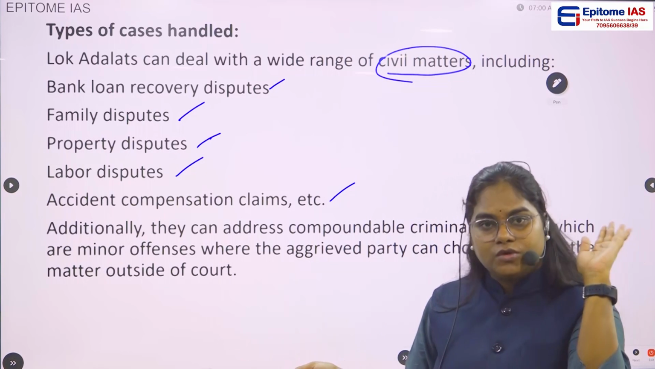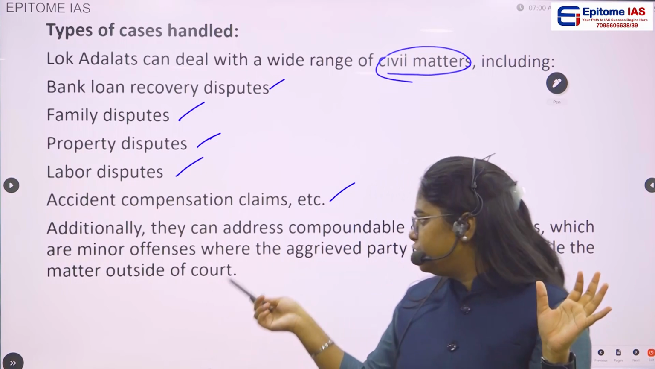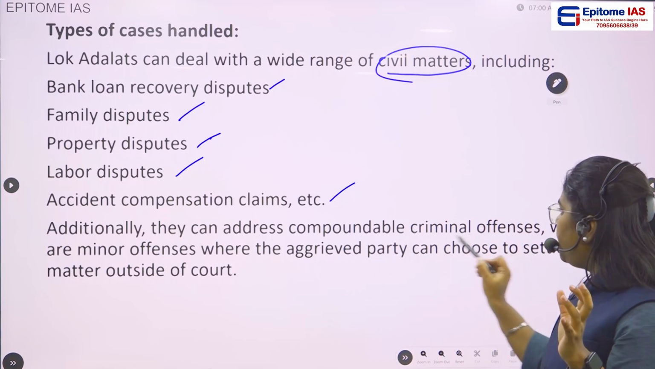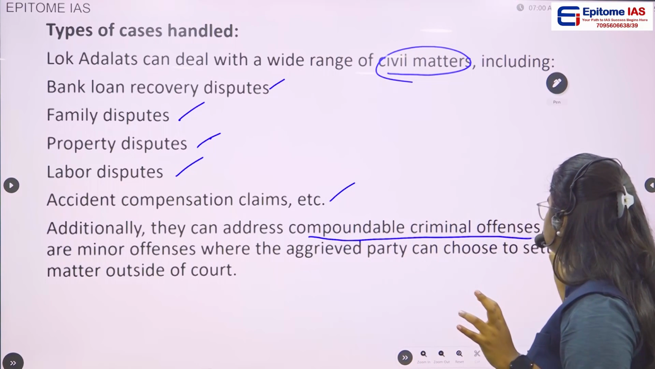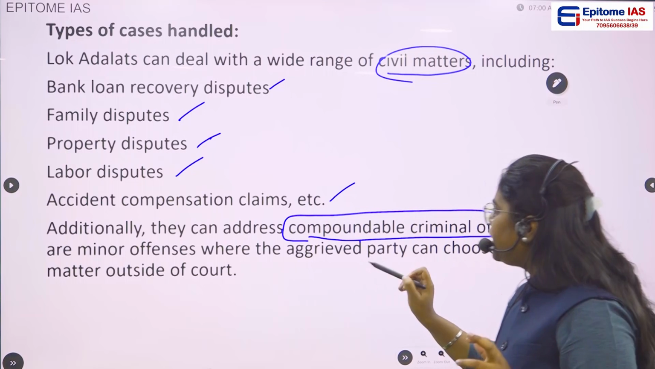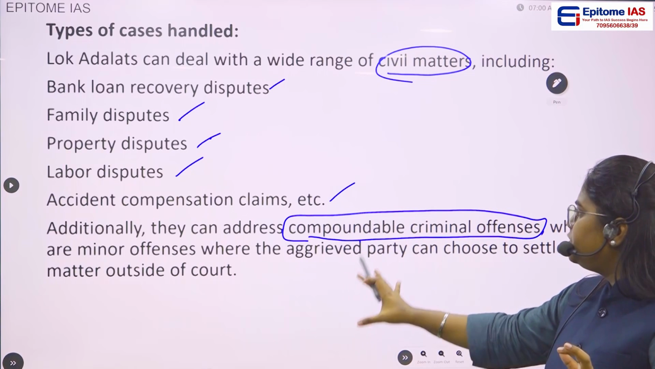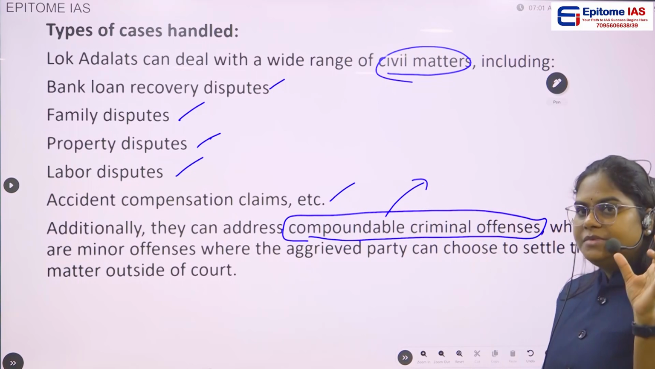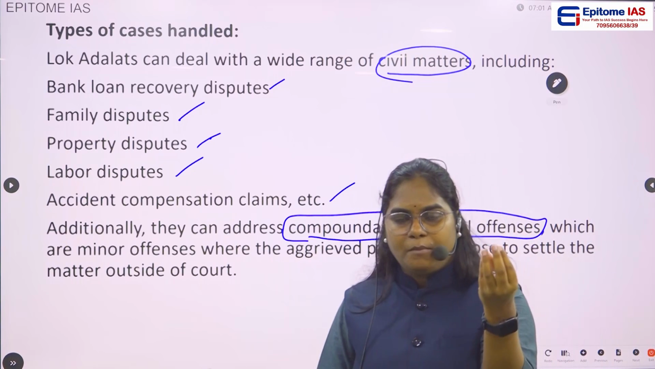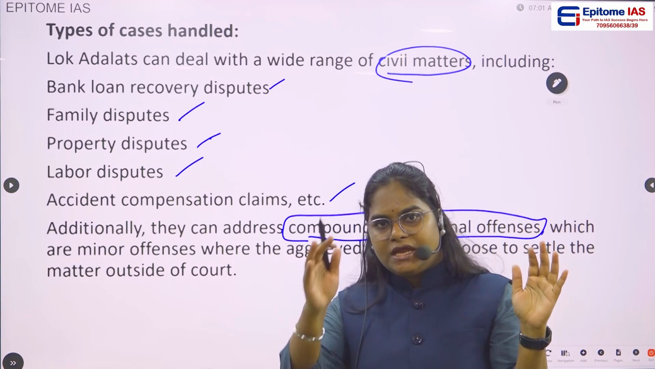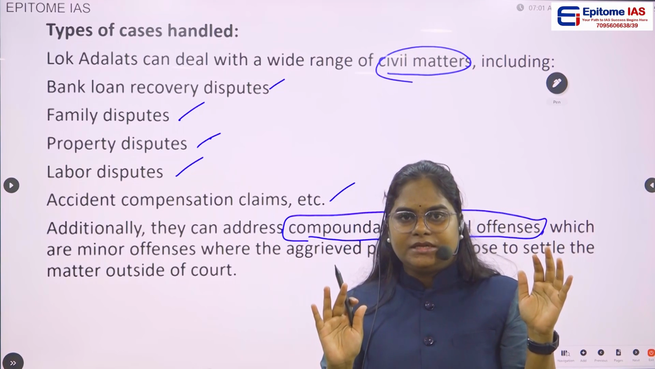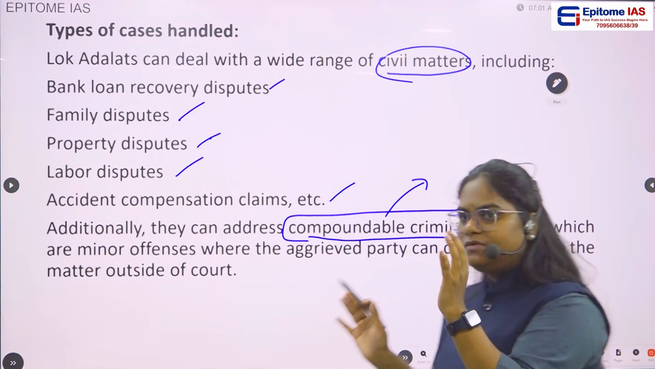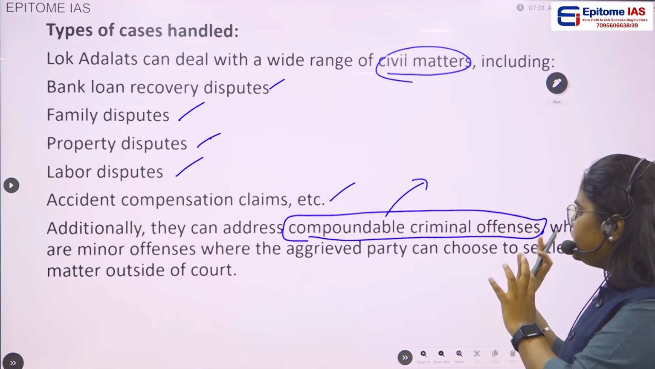But it also deals with criminal cases, for example, compoundable criminal cases. This is a key term which you have to notice here: compoundable criminal offenses. What are compoundable criminal offenses? We have compoundable criminal offenses and we have non-compoundable criminal offenses. So you have to understand what compoundable criminal offenses are.